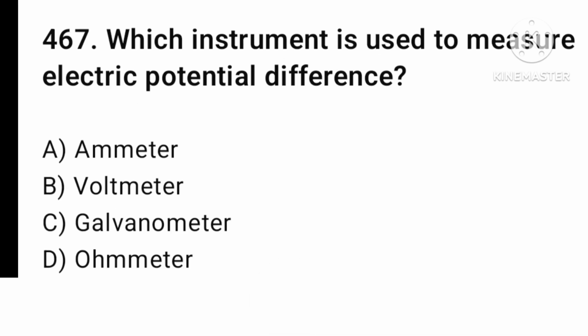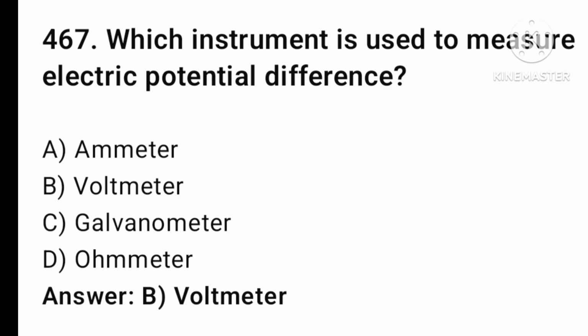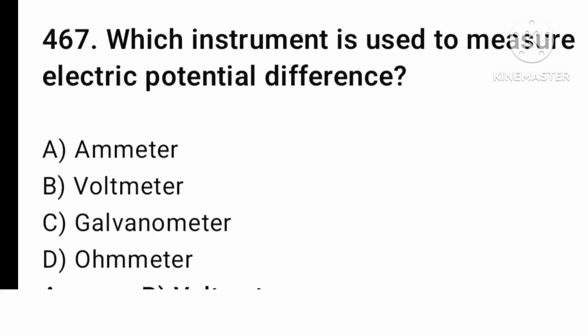Which instrument is used to measure the electric potential difference? Ammeter, voltmeter, galvanometer, ohm meter? The answer is option number B, voltmeter. Let's find the next question.